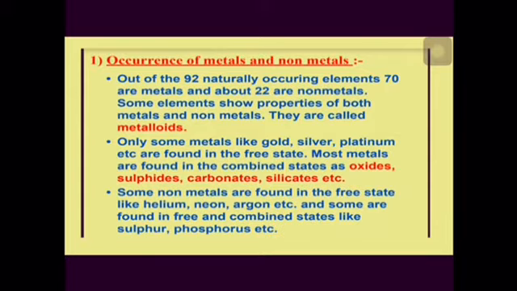They are called metalloid. Only some metals like gold, silver, platinum are found in free state. Most metals are found in combined state as oxide, sulfide, carbonate, silicates, etc. Some non-metals are found in the free state like helium, neon, argon, etc. And some are found in free and combined state like sulfur, phosphorus, etc.